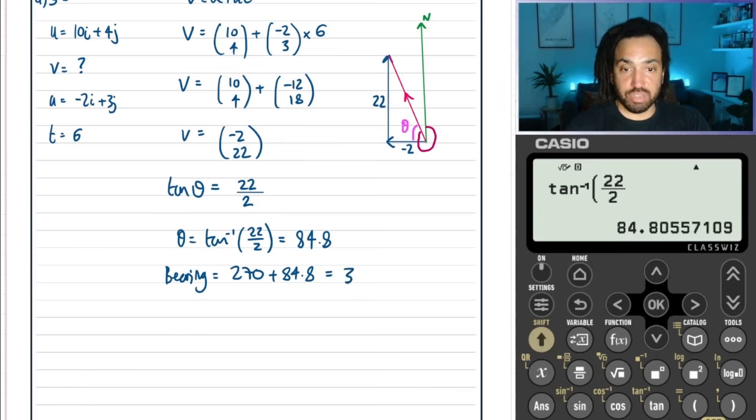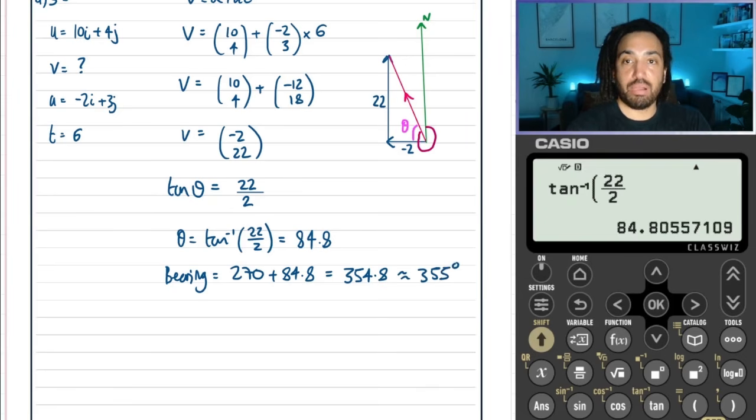So that is 354.8, and to the nearest degree, that's 355. And that will be our final answer for the direction of motion. Perfect.